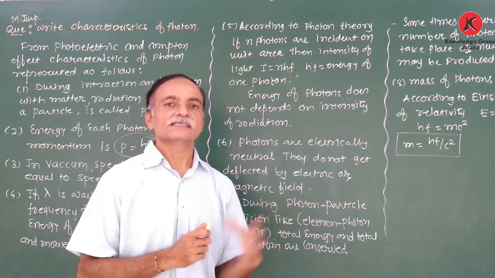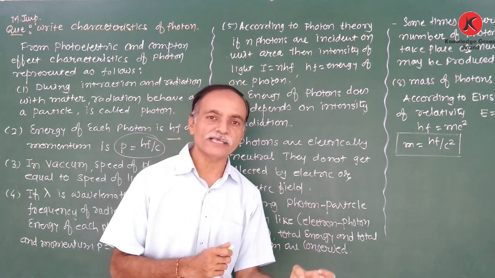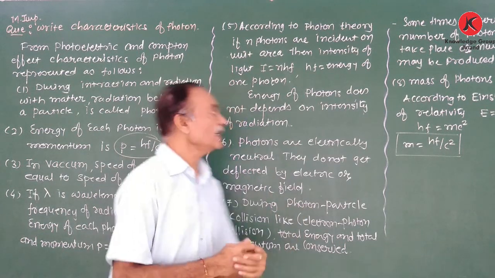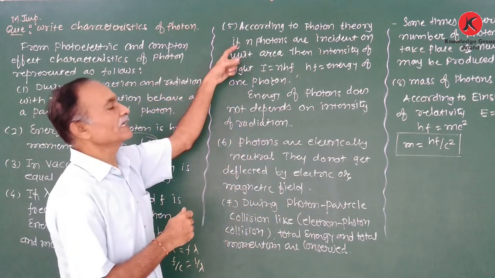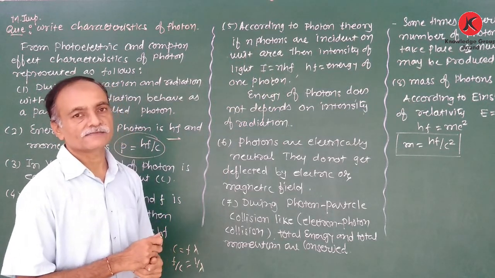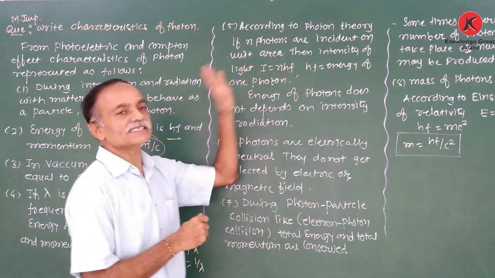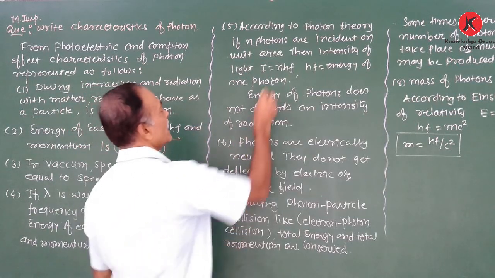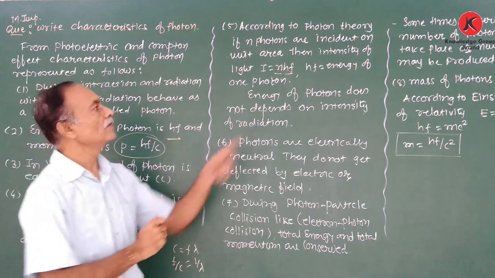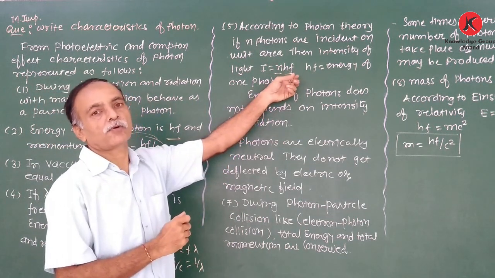Intensity means the energy incident on unit area in unit time. That is known as the intensity. So according to the photon theory, if n photons are incident on unit area, then the intensity of the light I is equal to nhf. hf is the energy of one photon.